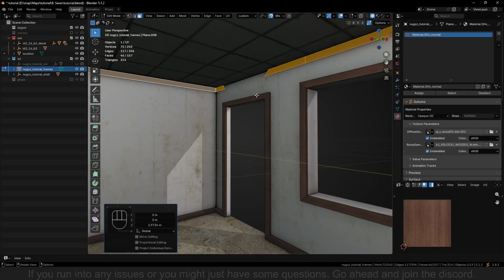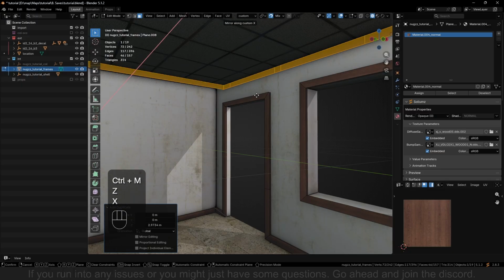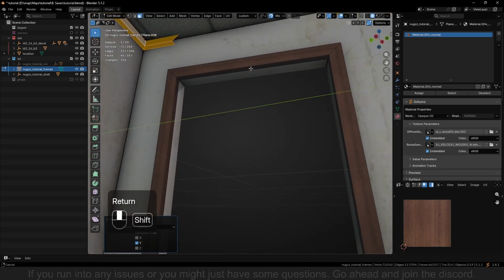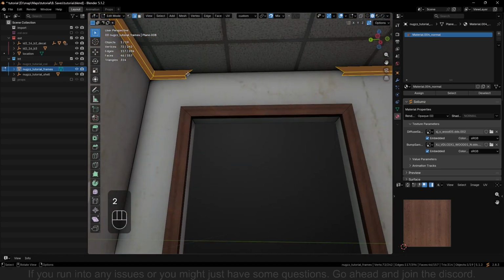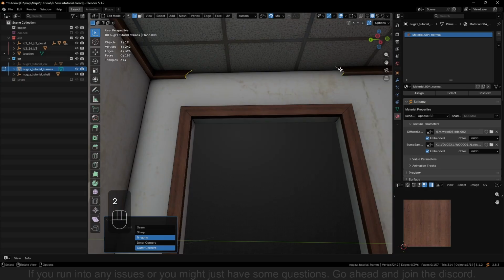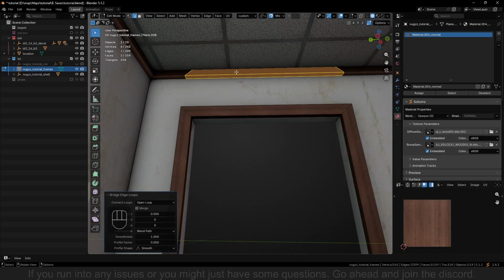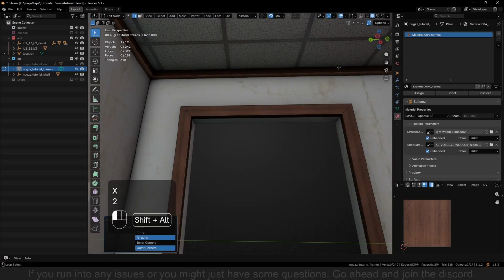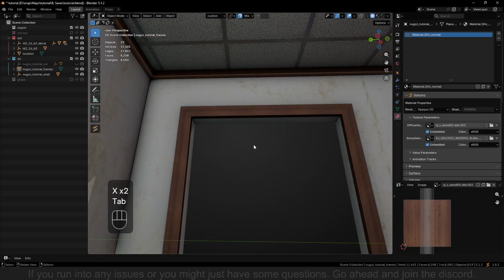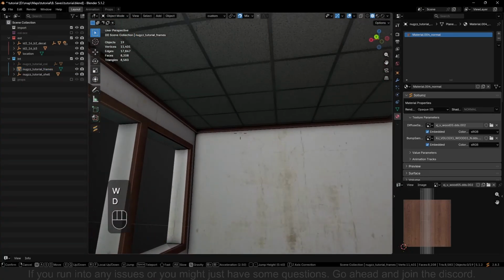Now I would like to show you how you can rotate something, but more like mirror it. So click Control M and then use the axis to get the correct one you would like. So this is the one I like. Turn it directly upside down. Then I want to combine these two. So select these here and bridge. There you go. And then we can go individually and dissolve the lines. There we go. Now we have frames up and down.